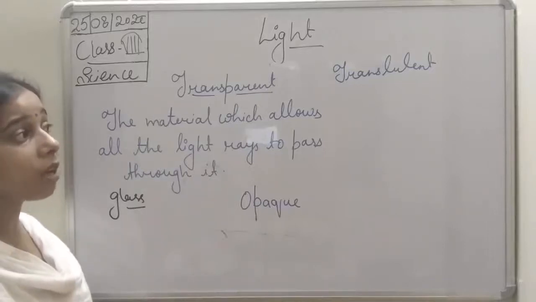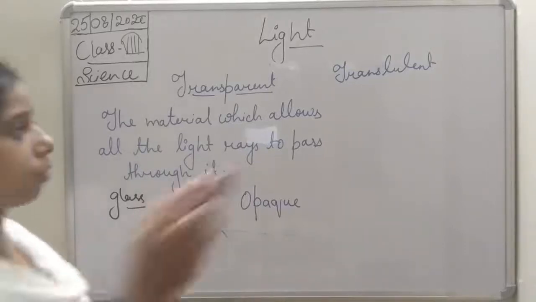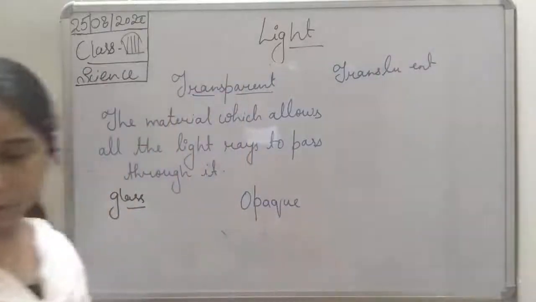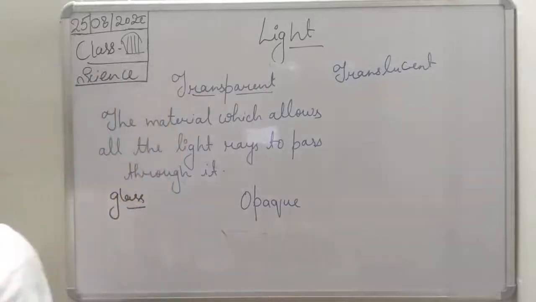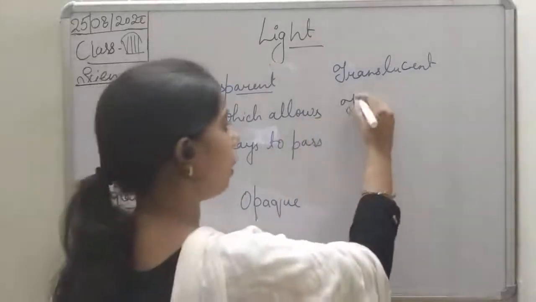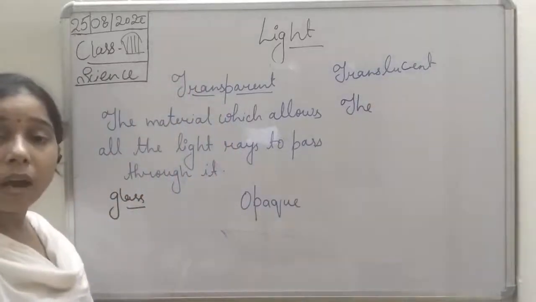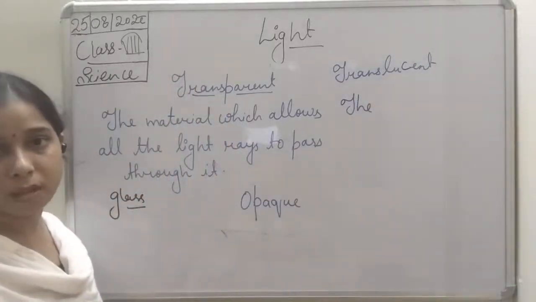In case of a translucent object, student, these are the materials which allow a few amount of light to pass through them.